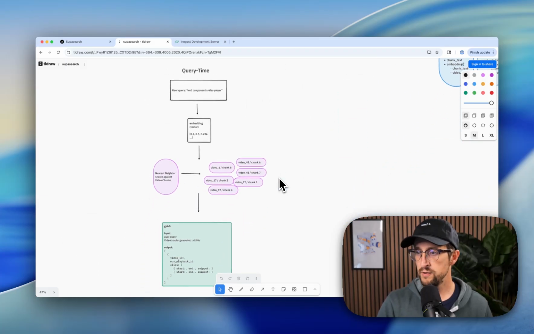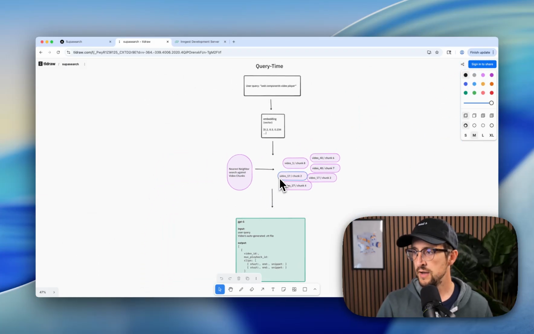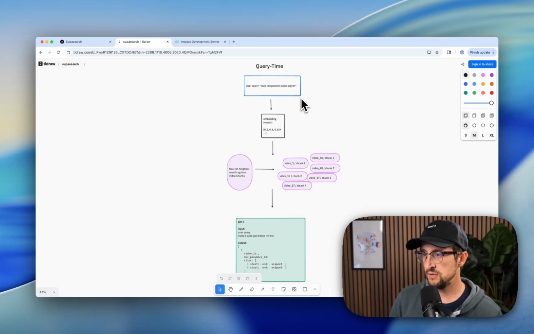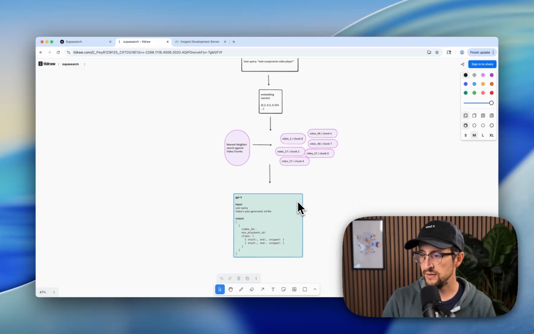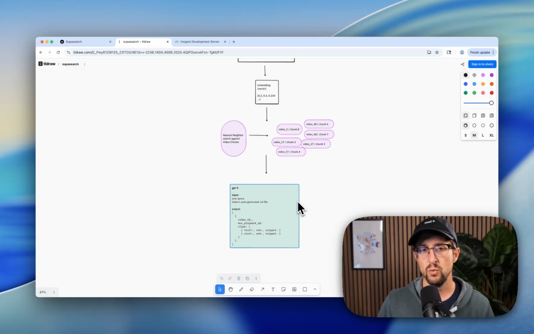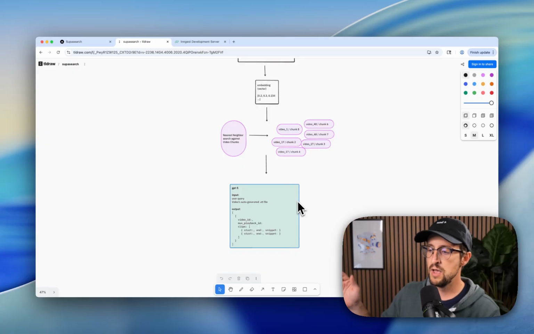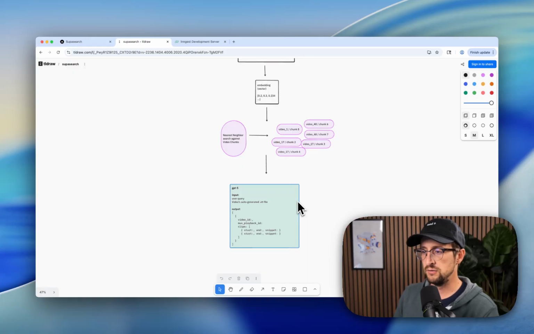Then at query time, when the user submits a query, here, for example, web components video player, we are then turning that query into an embedding, and we are going to search all of the chunks that we have to see, hey, do we have any results that are similar to this user's query? If so, we're going to return those as soon as possible back to the UI with, yes, there was a detected video that talks about this topic. We don't know where in the video yet this was talked about, but it is certainly talked about to some degree, or something similar is being mentioned here.